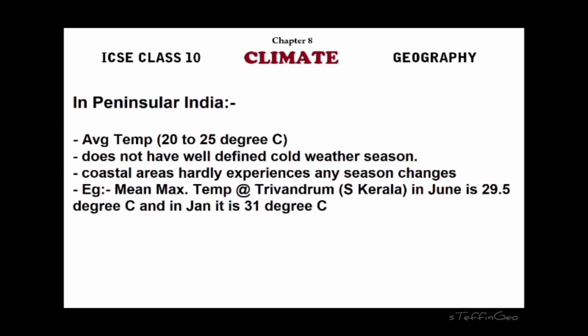You can see the example if you take the case of Trivandrum, the capital of Kerala, located in the southern part of the country. The temperature during June is 29.5 degrees Celsius, whereas in January, that is the coldest month in India, it's 31 degrees Celsius. So South India does not have a clearly defined cold weather season.